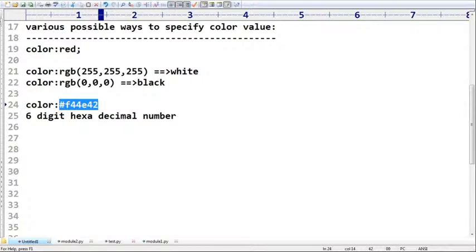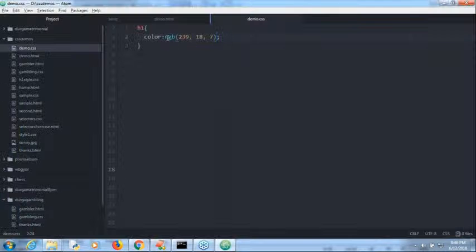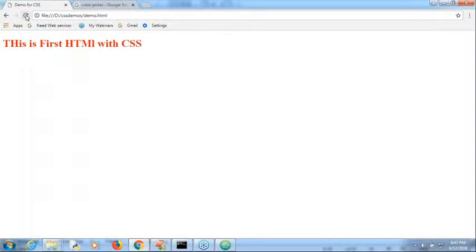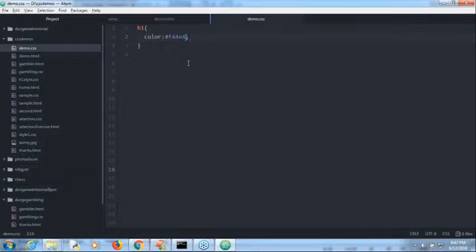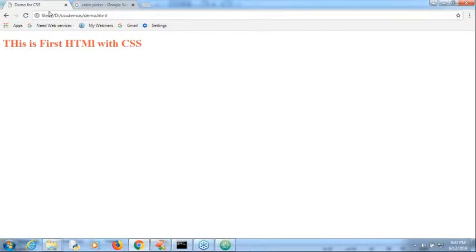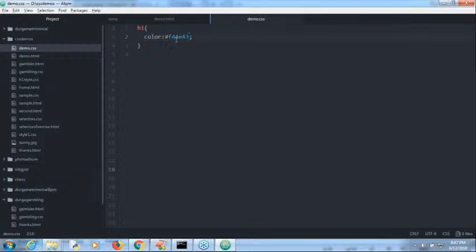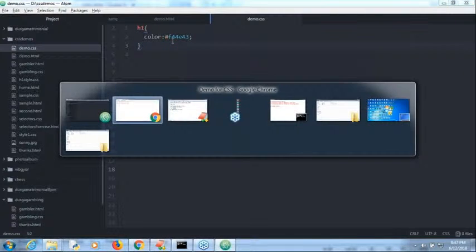Just 1 minute. Let me change in my Atom. Instead of RGB, like we can take paint, yes, paint boxes can also contain it. So there are several ways. As a symbol, F44E42, something like that. Now let me cross check which color by default is going to come. Suppose instead of 42, let me take 3. It's not showing much difference. Okay, let me go for 1 minute.